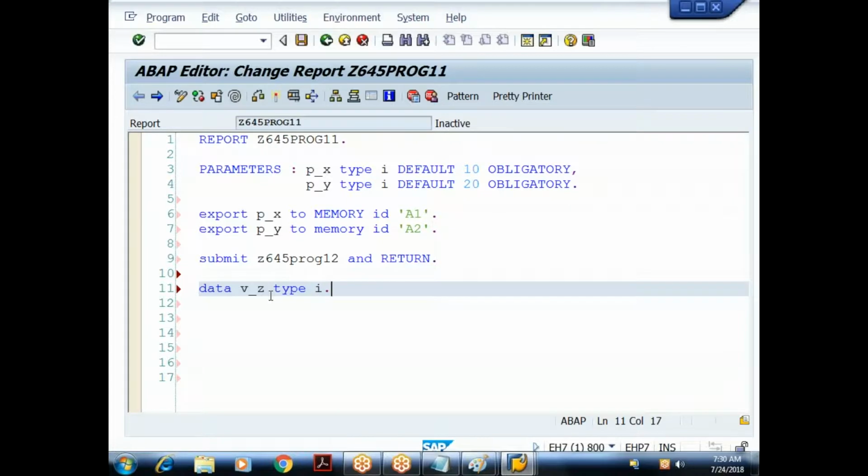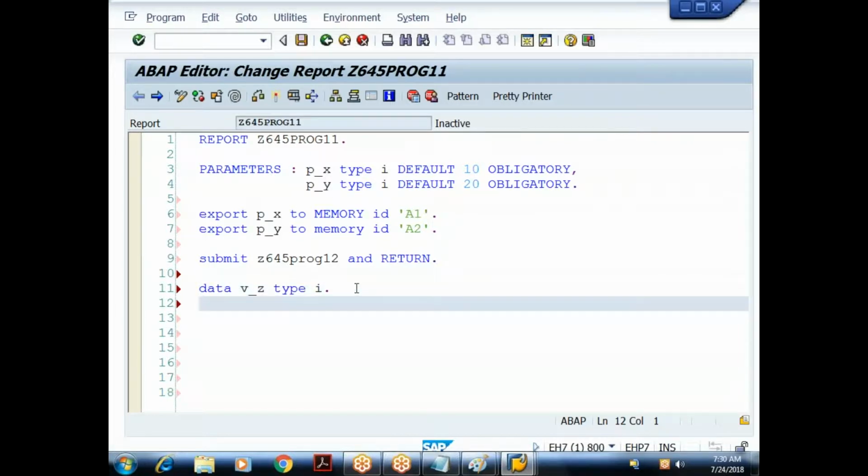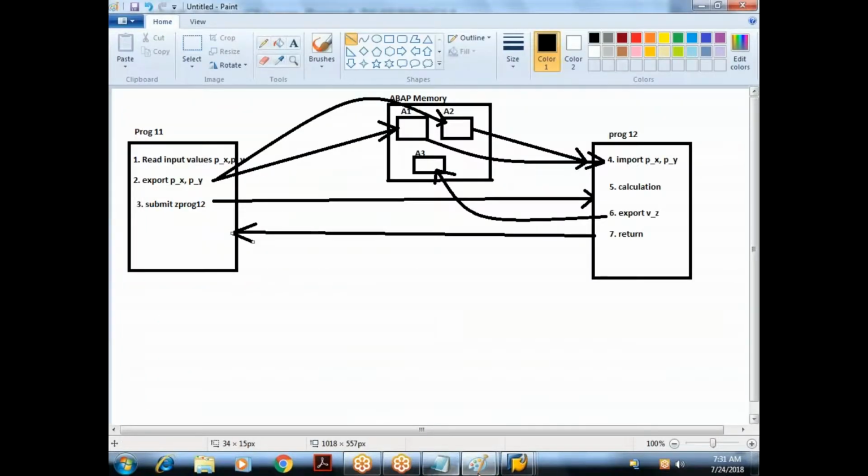You can observe one thing here. If you take C language, the variables must be declared at the beginning of the program only. But whereas in ABAP, I can declare the variables anywhere in the program. It's not compulsory that I should declare all the variables at the beginning. Wherever I want, I can declare. But good programming practice is you better declare all of them at a single place. So V underscore Z type I. I declare the variable. What this program has to do now? It has to import the values now.